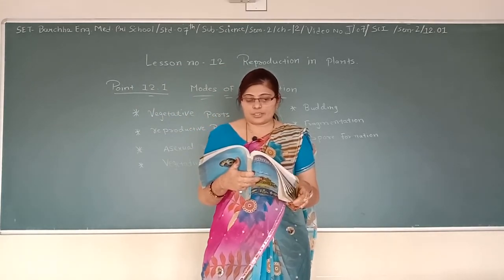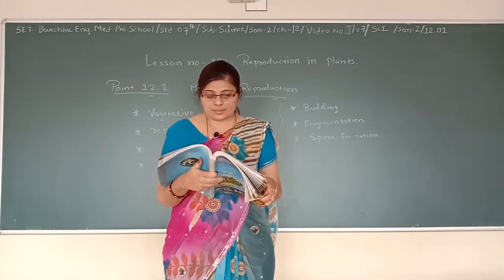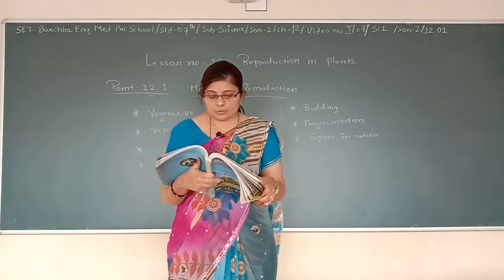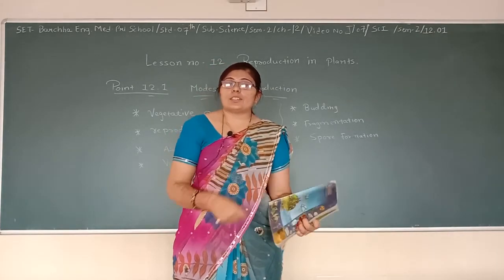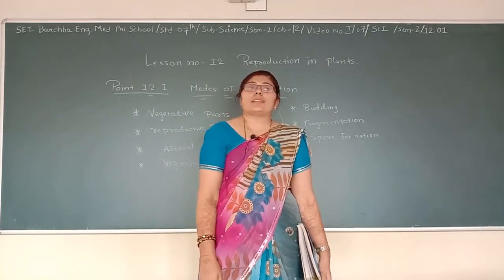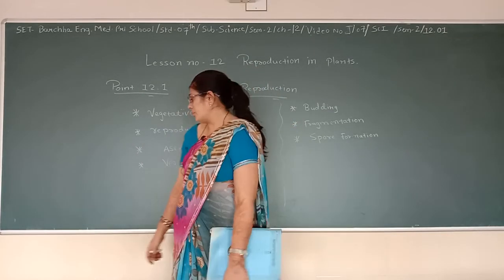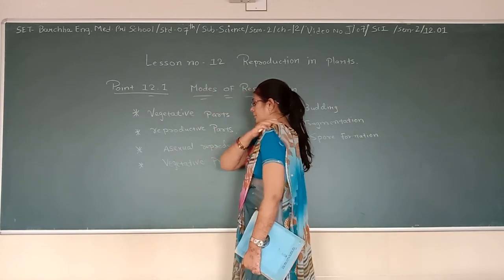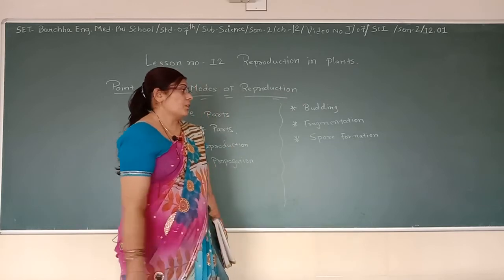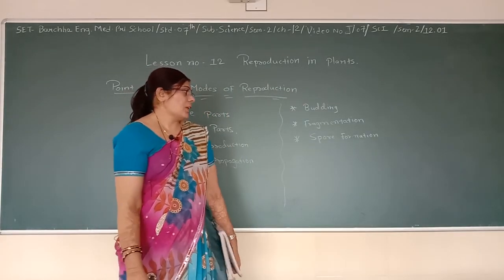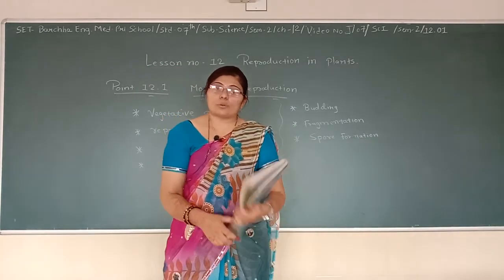Under favorable conditions, a spore germinates and develops into a new individual. Plants such as moss and ferns also reproduce by means of spores. એટલે કે સ્પોરના સાધનથી પાછું રિપ્રોડ્યુસ થયા રાખે છે. What do you learn from this point? You learn about vegetative parts, reproductive parts, asexual reproduction, sexual reproduction, vegetative propagation, what is budding, what is fragmentation and what is spore formation. So here the 12.1 is over. Okay.